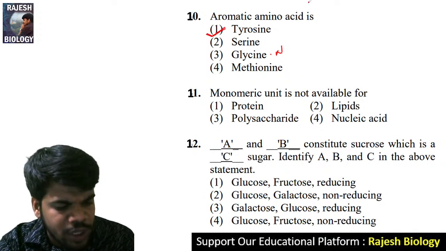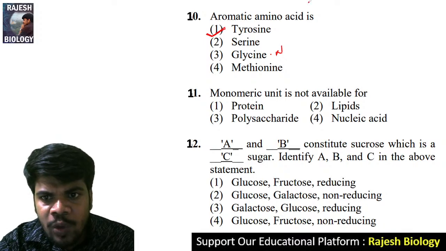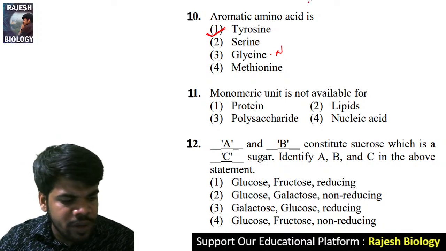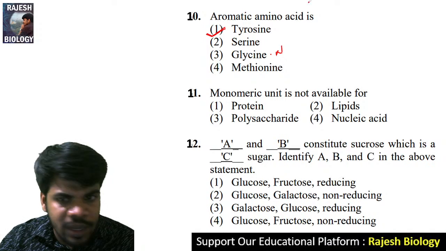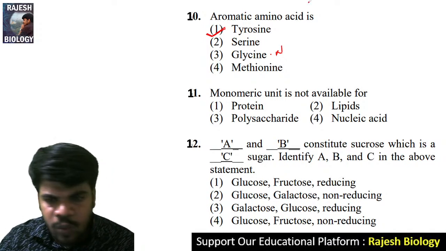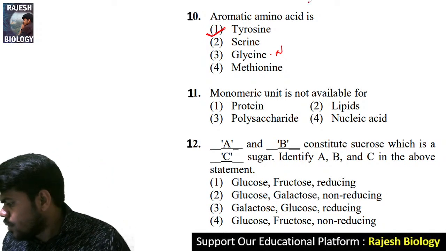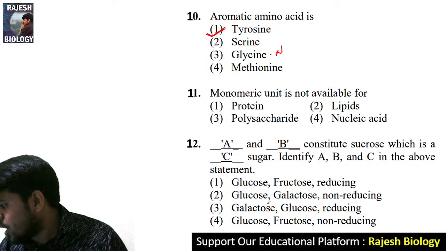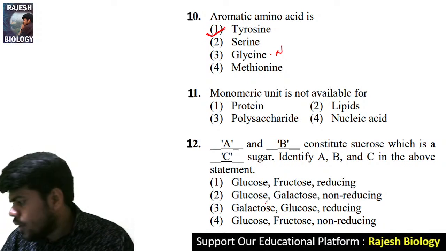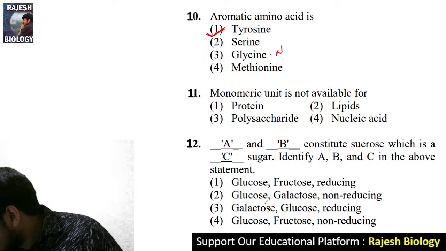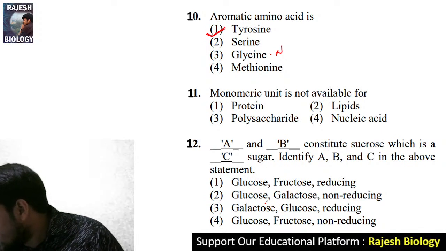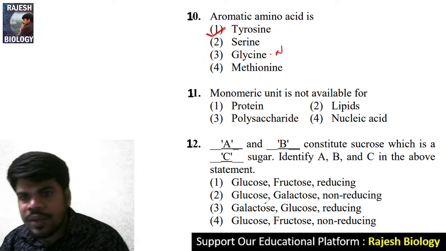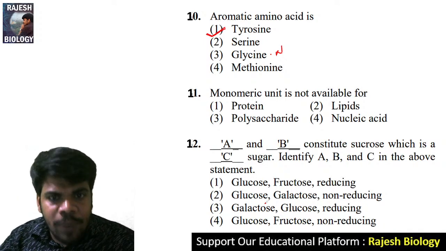Come to the 11th question. Monomeric units are not available for what? Monomeric amino acids are not available for. Yes, Krupa Samuel is saying. Very good, Krupa Samuel. Welcome to the session. We feel very happy for your presence.